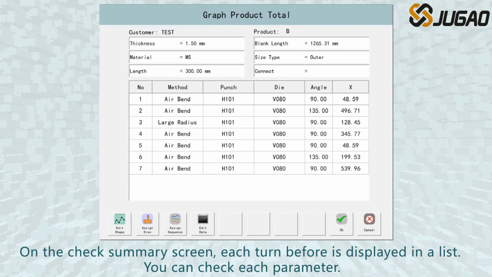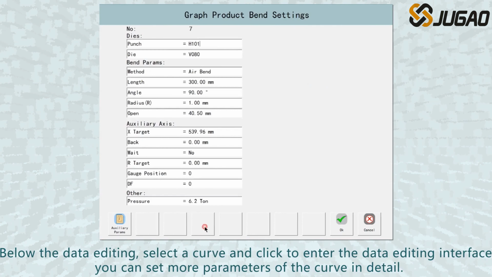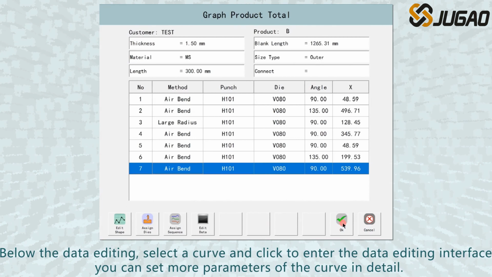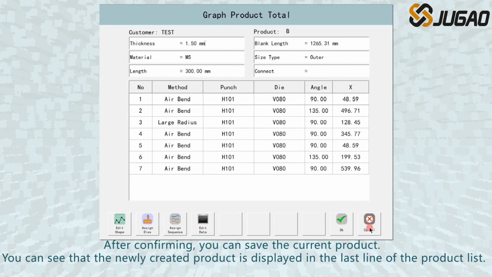On the check summary screen, each turn before is displayed in a list. You can check each parameter. Below the data editing, select a curve and click to enter the data editing interface. You can set more parameters of the curve in detail. After confirming, you can save the current product. You can see that the newly created product is displayed in the last line of the product list.